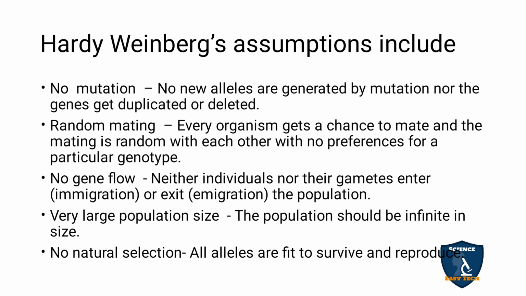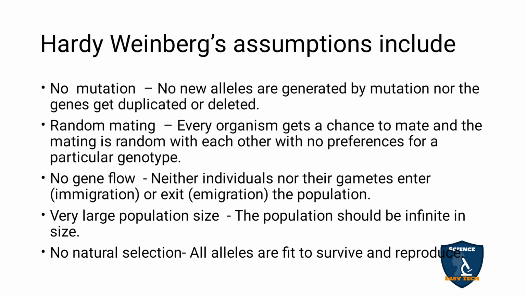No gene flow. Neither individuals nor gametes enter the population, so there is no immigration or emigration. If there is immigration or emigration, gene flow will be seen, but here there is none. Very large population size: the population should be infinite in size.